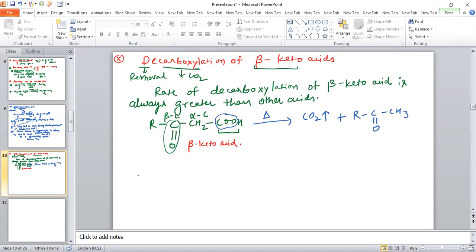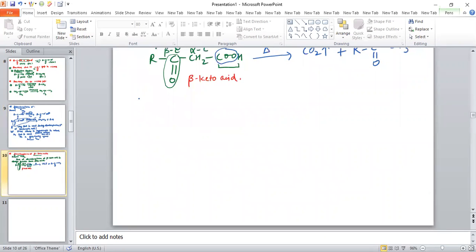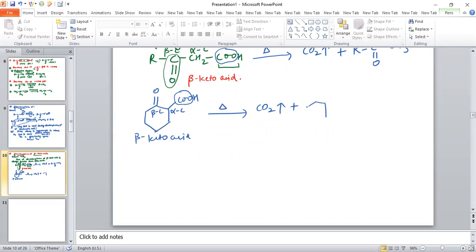You can also see examples of beta keto acids like this one. This is the carboxylic acid, this is the alpha carbon, this is the beta carbon. On the beta carbon there is a keto group, so this is a beta keto acid. On simply heating, the CO2 gas is released, and after removal of CO2, this product is obtained.